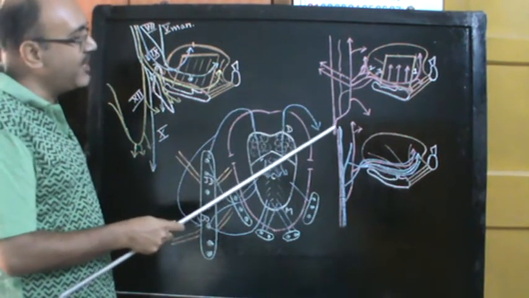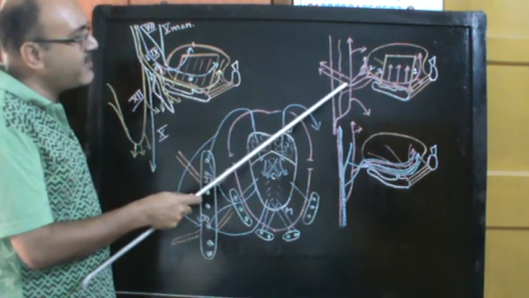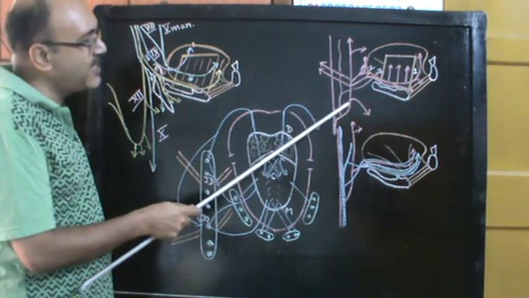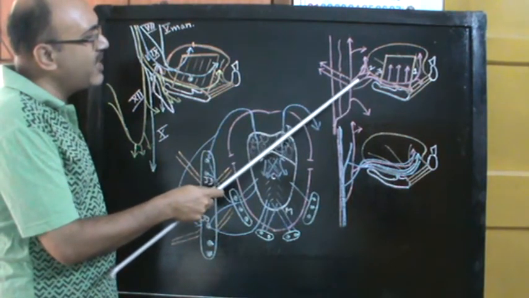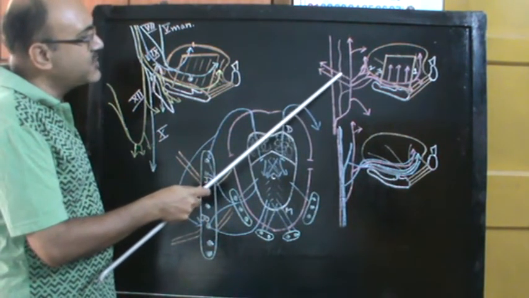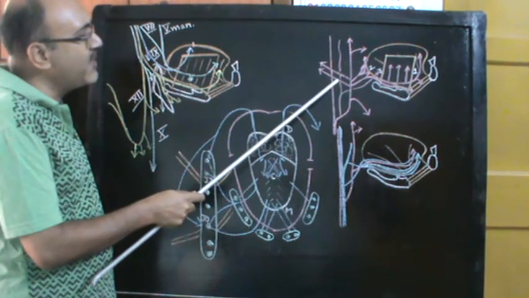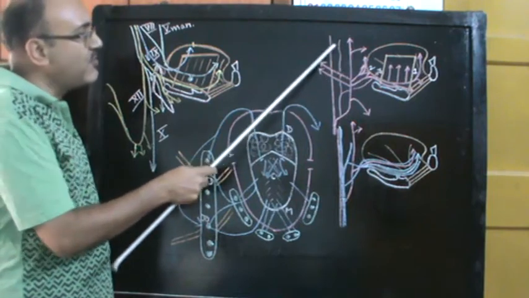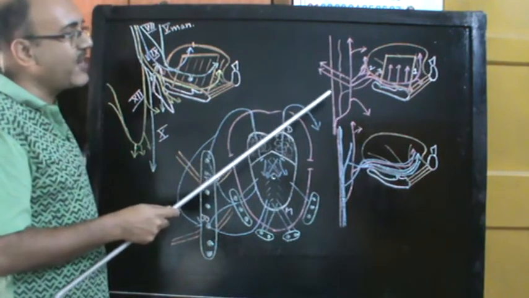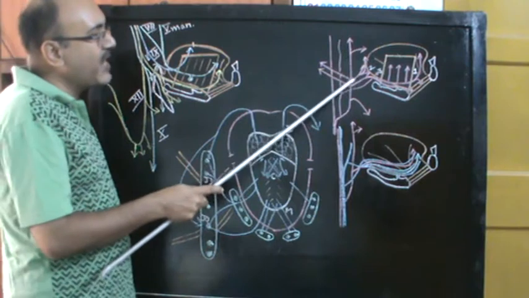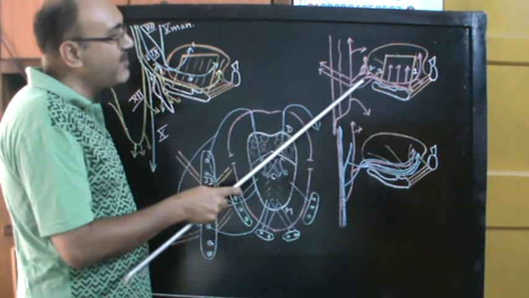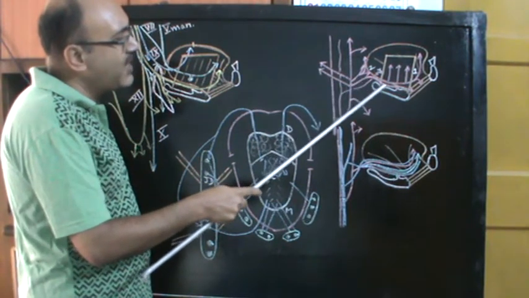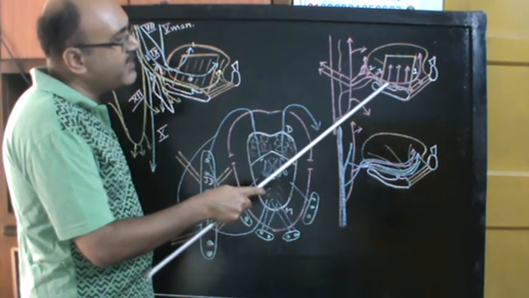Now from the nerve supply you come to the arterial supply. Again you can see the common carotid, internal carotid, external carotid. From the external carotid you can see the ascending pharyngeal, superior thyroid, lingual, facial, posterior auricular above, occipital below, superficial temporal going up, and maxillary going deep. So all of these are branches of the external carotid artery, and you can make out the lingual artery given just above the greater cornu of the hyoid, and you can see this lingual artery curving up and going deep to the hyoglossus.